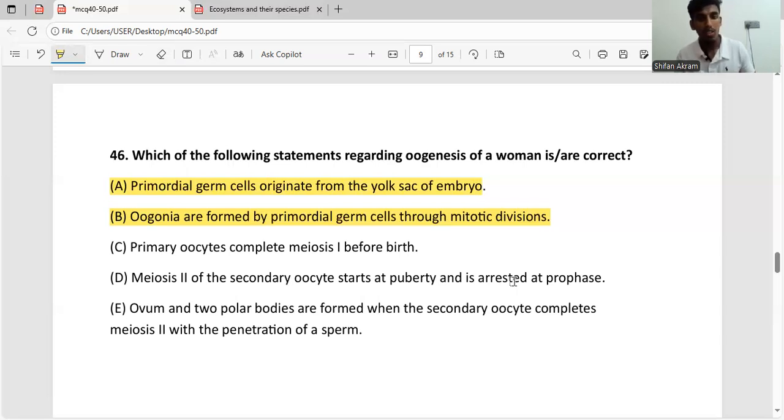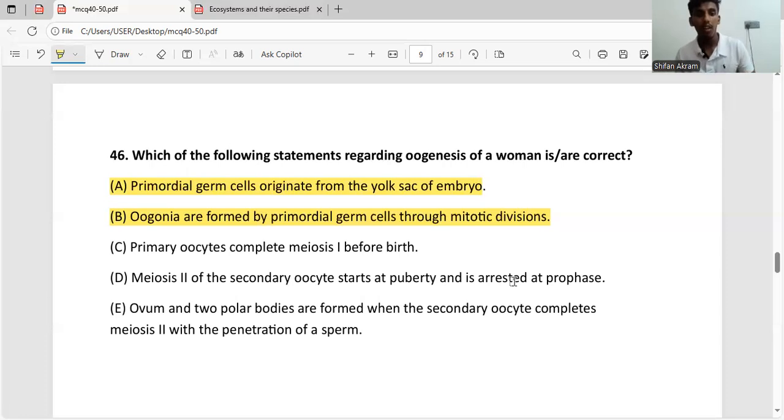And the final answer is: ovum and two polar bodies are formed when the secondary oocyte completes meiosis 2 with the penetration of a sperm. Let's look at what happens. During puberty, meiosis 1 is completed and it starts meiosis 2, but meiosis 2 stops at metaphase. During fertilization, when a sperm penetrates the egg, meiosis 2 completes and forms the ovum and a second polar body.